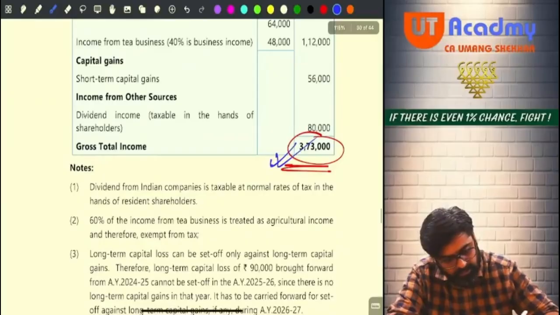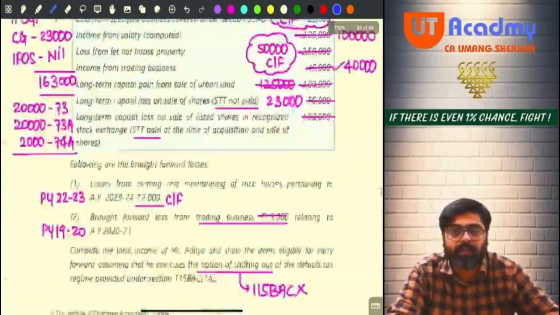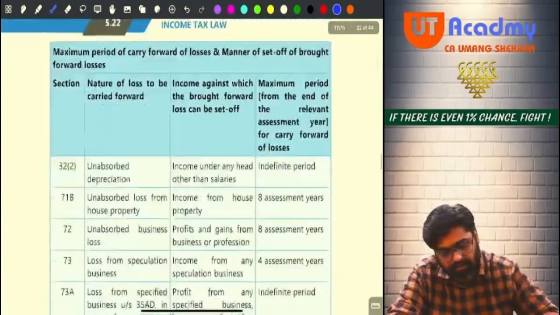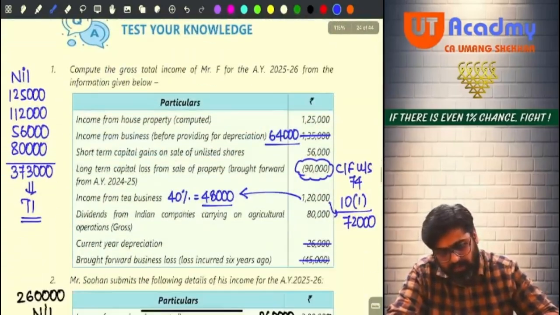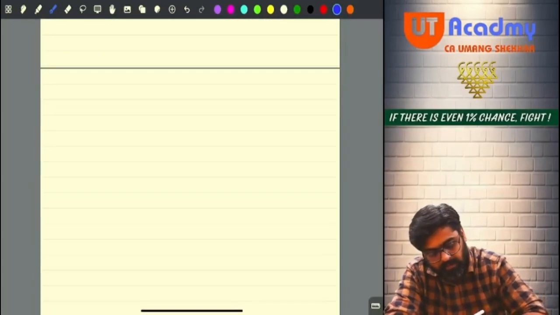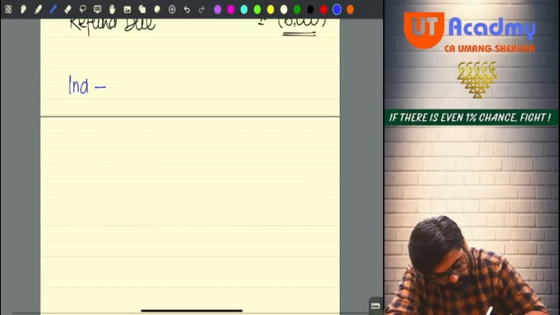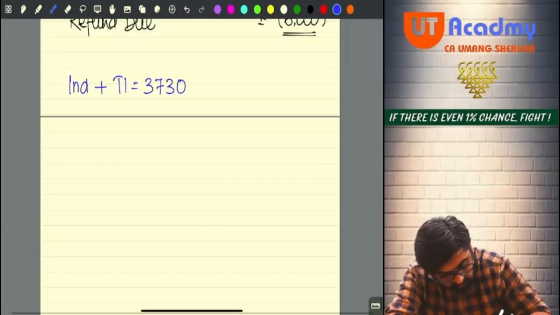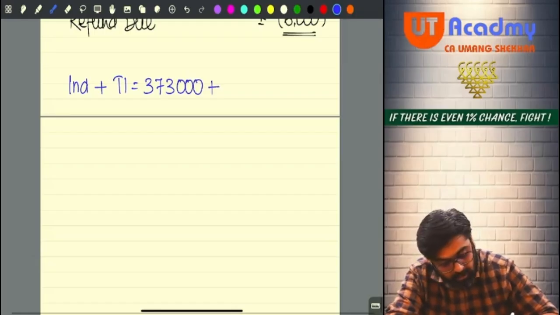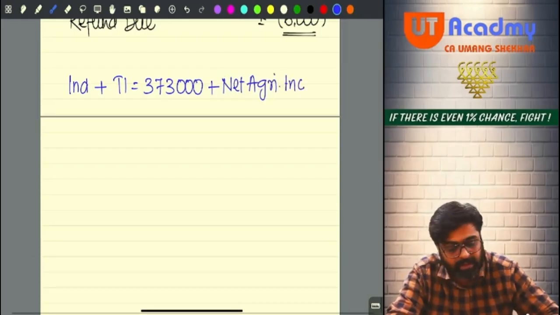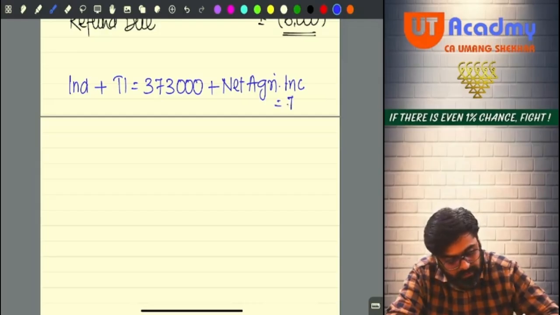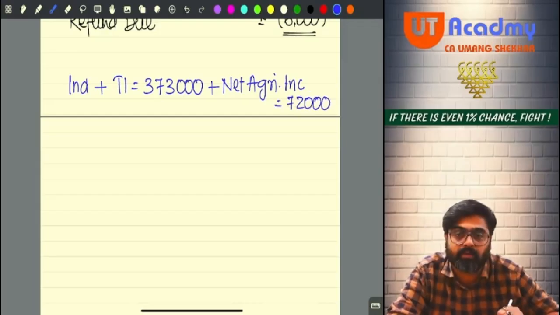See, 373 is done, no? Now if they tell you to calculate the tax liability, how will you calculate? Very easy, sir. See, in the question, the assessee is an individual, his total income is 3,73,000, which is more than his basic exemption limit, and his net agricultural income, which is exempt under section 10(1), is 72,000, which is more than 5,000.